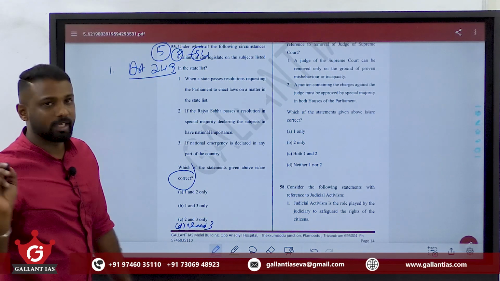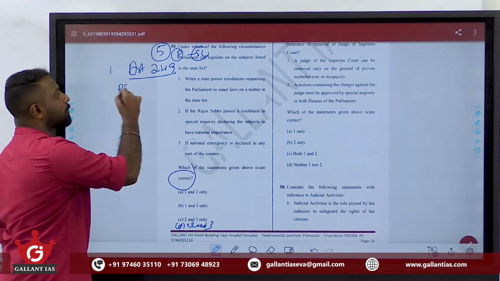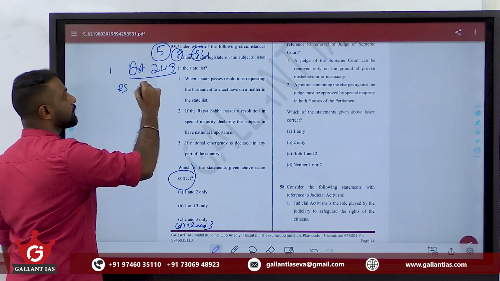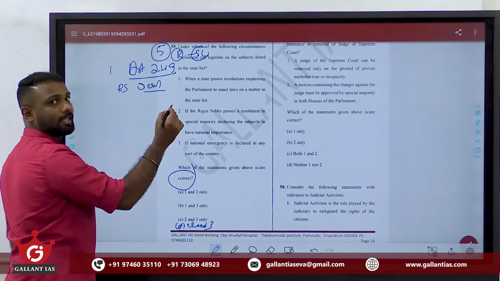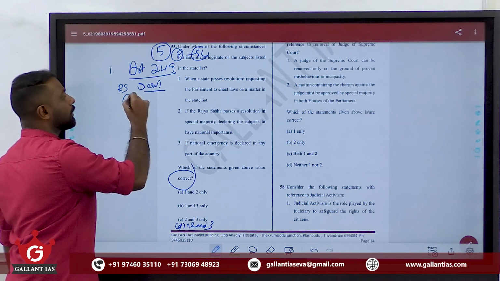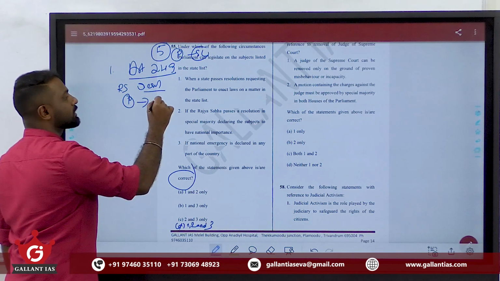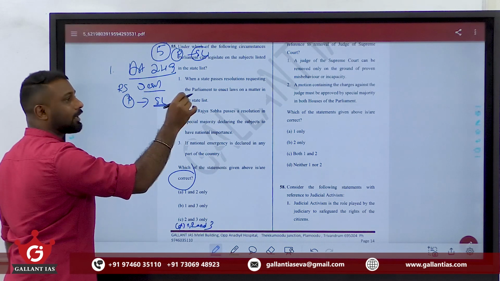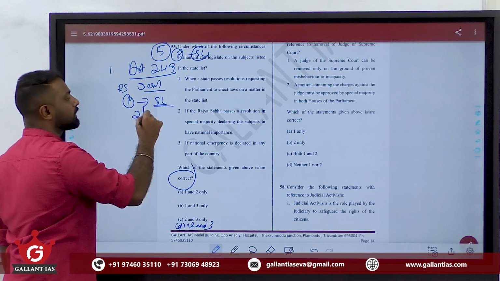Under Article 249, if Rajya Sabha passes a resolution saying that we are entrusting Parliament to make laws on so and so subject under the state list, and that resolution must be passed by a 2/3 majority.